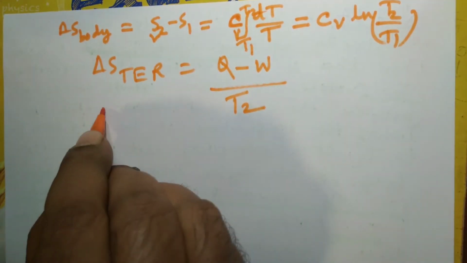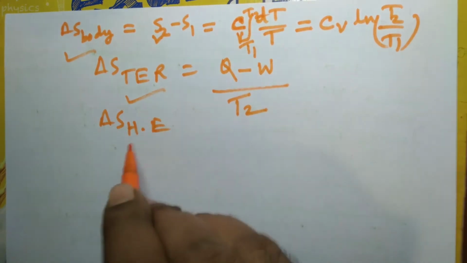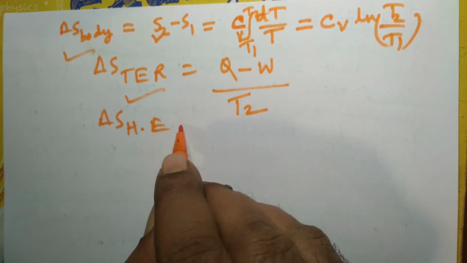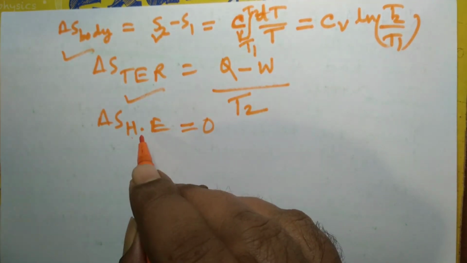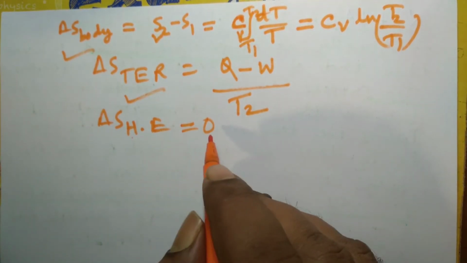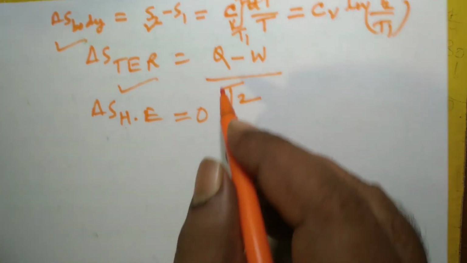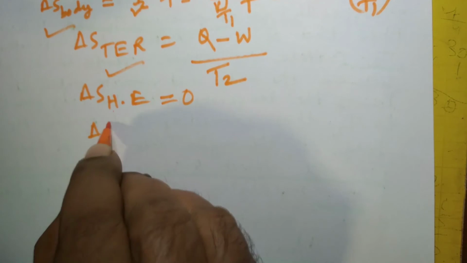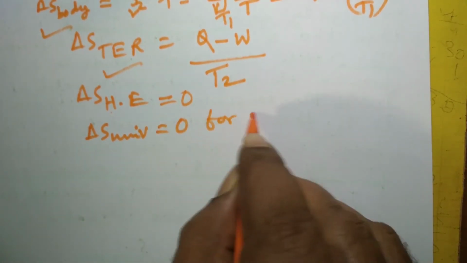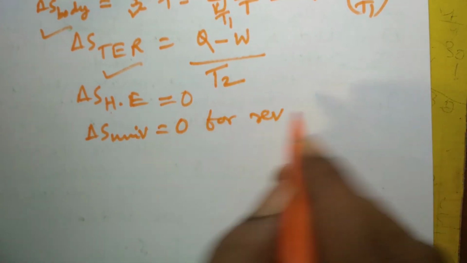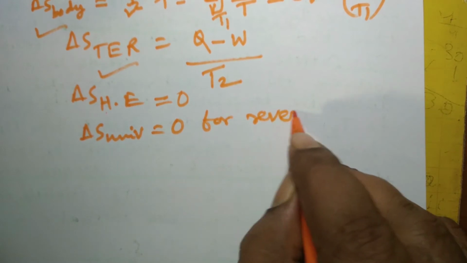And delta S of the heat engine: there are three parts, one is the body, another is the reservoir, and the third one is the heat engine. And delta S of the heat engine is always 0, because the heat engine completes a cyclic process, and the cyclic integral of any property is 0, and entropy is a property. So delta S universe is equal to 0 for a reversible process, because it is greater than 0 for an irreversible process, and it can never be less than 0.